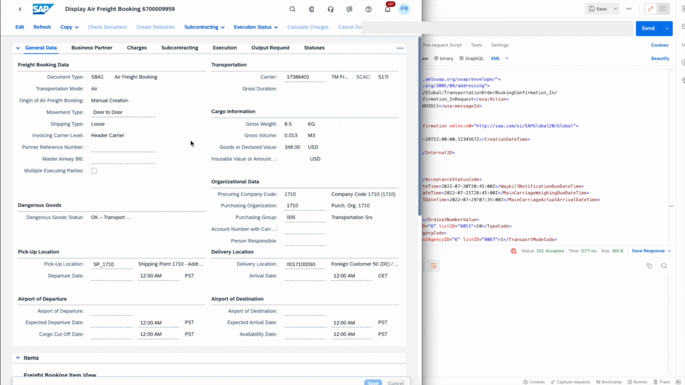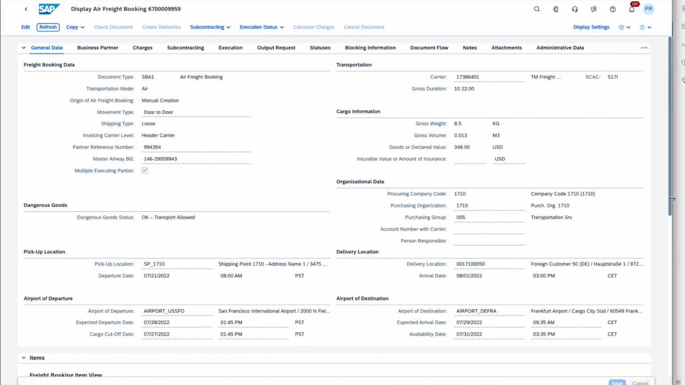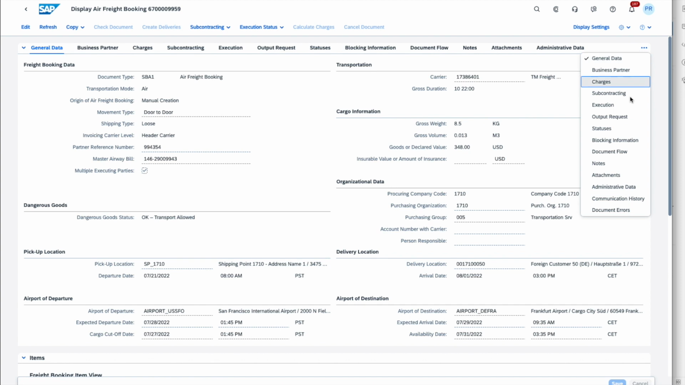it doesn't mean that the payload is error-free. We go back into TM, and what we will do here is click on refresh, and some of the things that we can look out for would be, for example, the airway bill as well as the dates, which should hopefully get populated if the message is correctly processed. So let's go ahead and click on refresh, and we can see that the freight booking has now been updated with the information that came in from the freight forwarder.